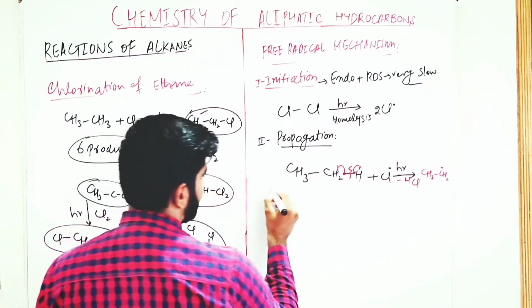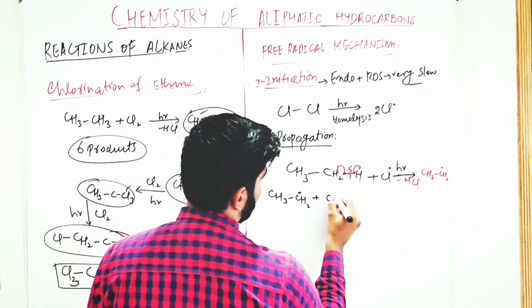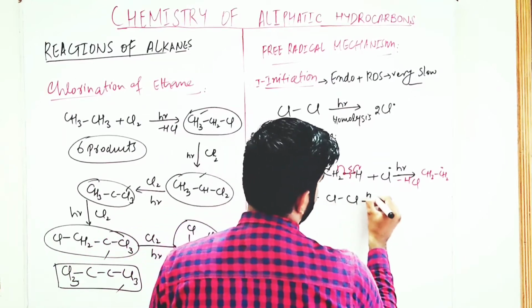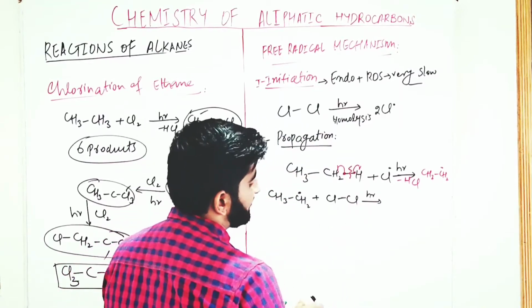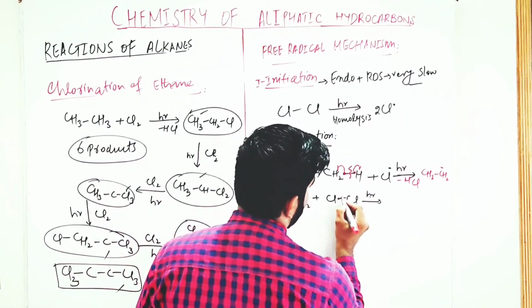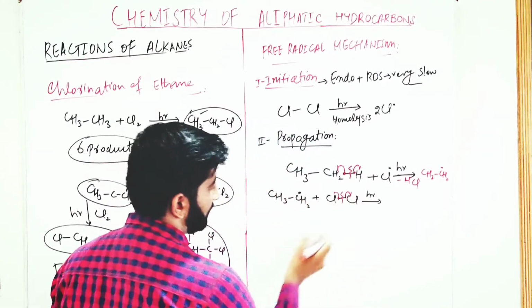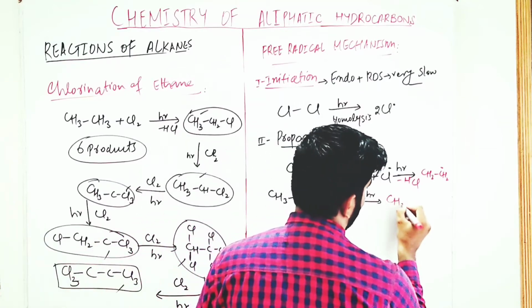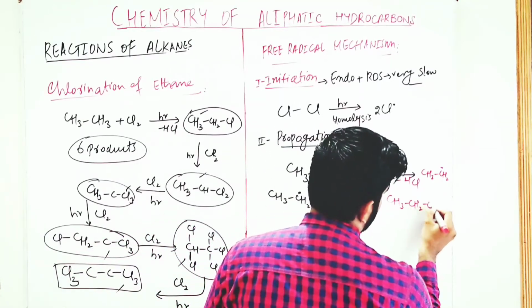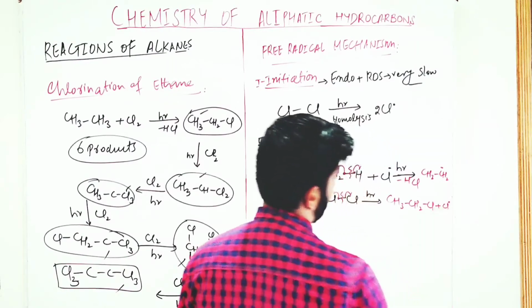In the next step, this ethyl free radical undergoes chlorination in the presence of sunlight. Again, homolysis takes place. The bond between these two chlorines breaks and free radicals are formed. This chlorine free radical and this ethyl free radical react, and there is formation of chloroethane and chlorine free radical.